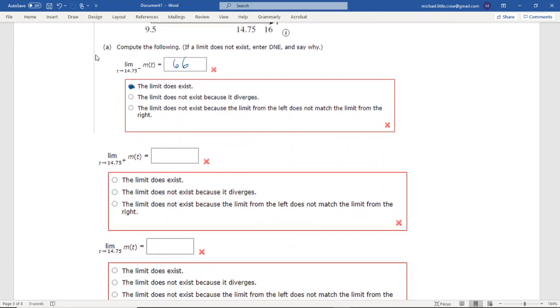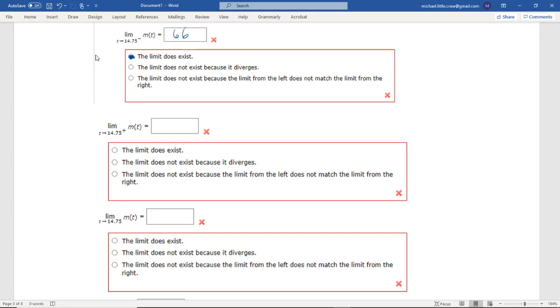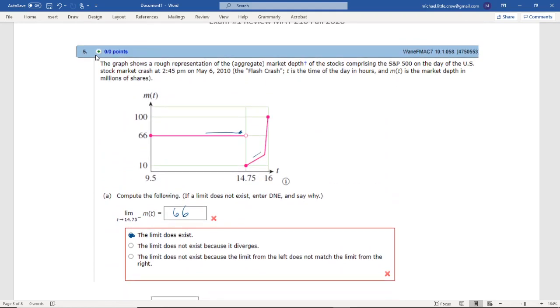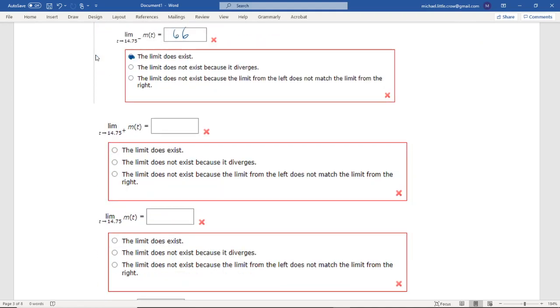Okay. This one is the same thing, but coming from the right. So coming from the right, we follow this one from the right, and yes, we're going down. So the limit is at 10. The limit's at 10. And we can say the limit from the right does exist. Now the limit at 10.75, since the limit in the left and right are not the same, we would say that the limit going to there does not exist. We have a discontinuity. Not because it diverges, but because the left does not match the limit from the right.